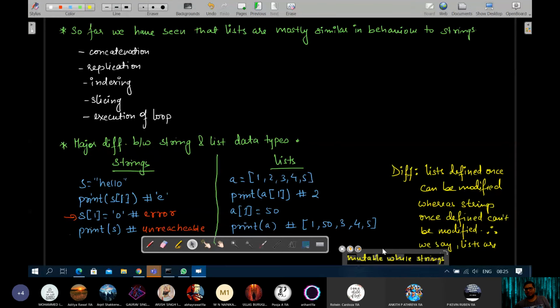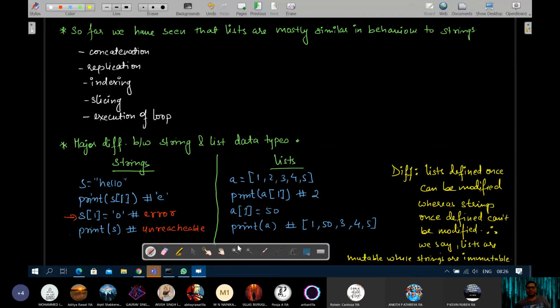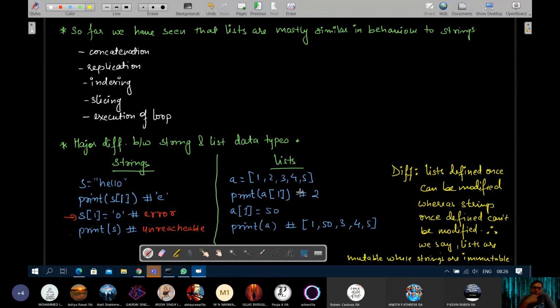Mutable and immutable means originally defined: if a particular data type can be changed, then such data types are mutable, whereas if, originally defined, that data type cannot be changed, if the change is not allowed, then that particular type is immutable, or you can say it cannot be changed.